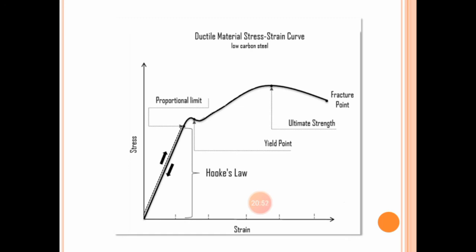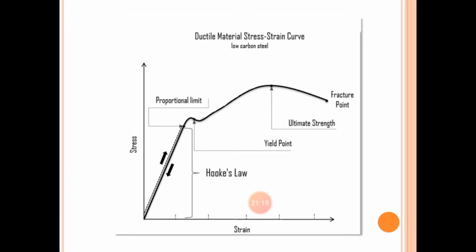If there is no proportionality, then there is no question of regaining the original shape. After that yield point, there is one more point, the ultimate point. From the diagram, it is clear that it is the highest stress point of any material. You can clearly see that any body has the highest stress at the ultimate point.